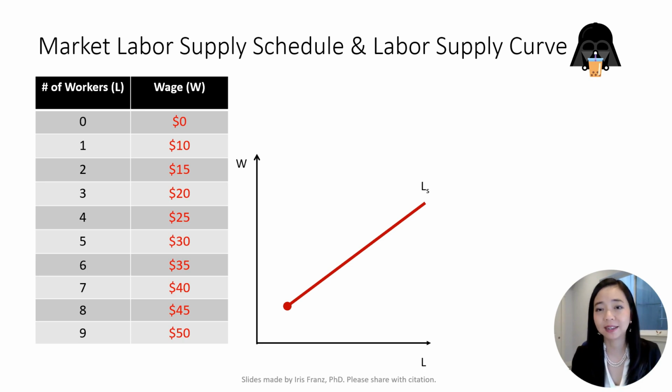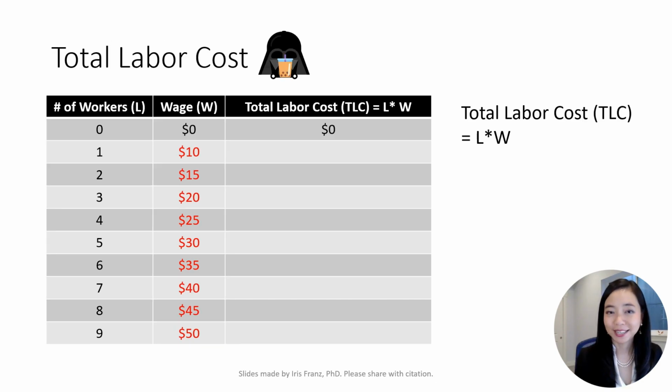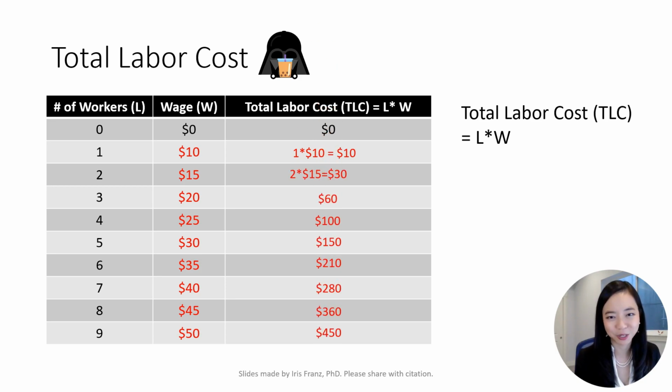Because he is the only buyer in the labor market on Earth, he alone faces an upward sloping labor supply curve by himself. Because Boba Vader faces an upward sloping labor supply curve, if he wants to hire more workers, he must pay a higher wage. We calculate the total labor cost by multiplying the number of workers L with the wage rate W. The total labor cost of hiring one worker is 1 times $10, which is $10. The total labor cost of hiring 2 workers is 2 times $15, which gives us $30, and so on.